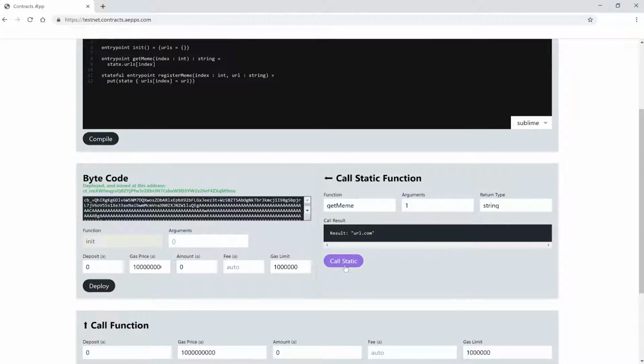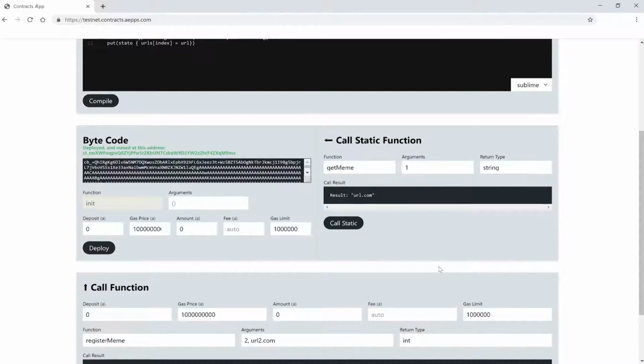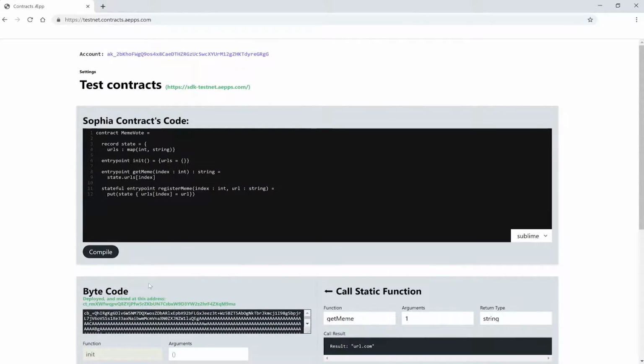But let's keep it going. At the moment we are just storing the URL of the meme, but that's not enough for the functionality that we need for our DApp. So let's create a new record for the data that we want to store for each meme. I hope you remember records. That's also what we use for our state. Basically a key value store with fixed key names and typed values.